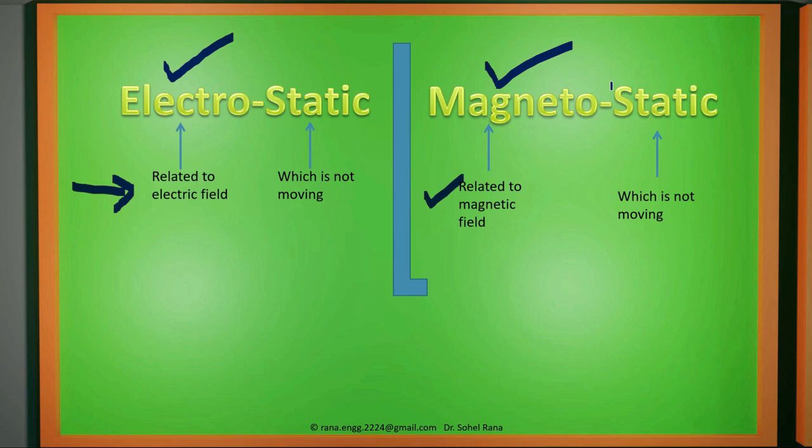Once we understand the situation where static charges or particles are considered, and we analyze them, then we can easily turn to the moving objects. So we can move to the time domain. By studying electrostatic and magnetostatic, we will understand electromagnetic waves. So electromagnetic, the next part is field.